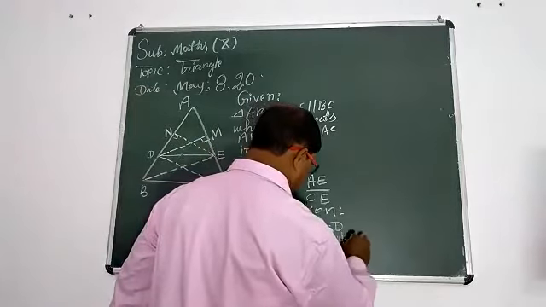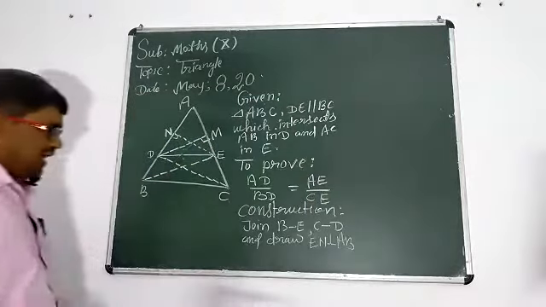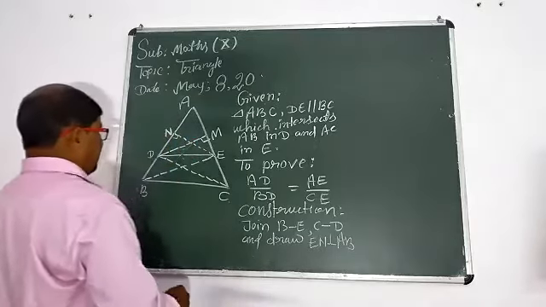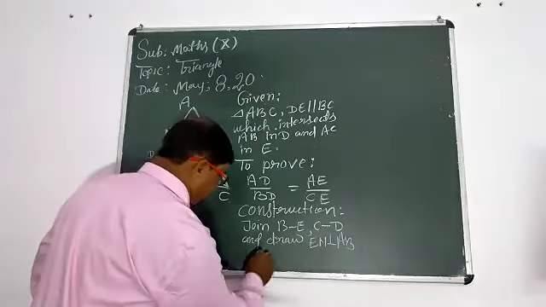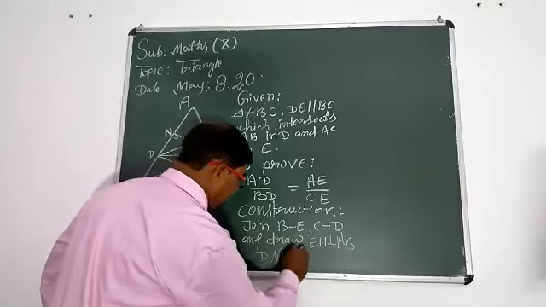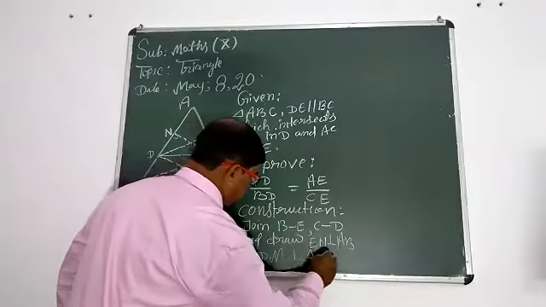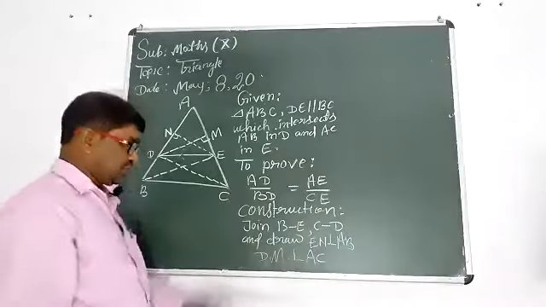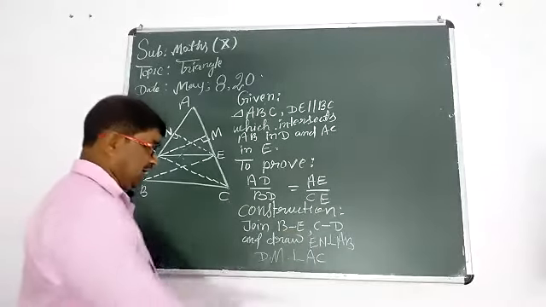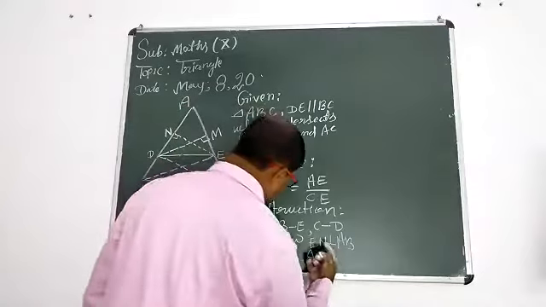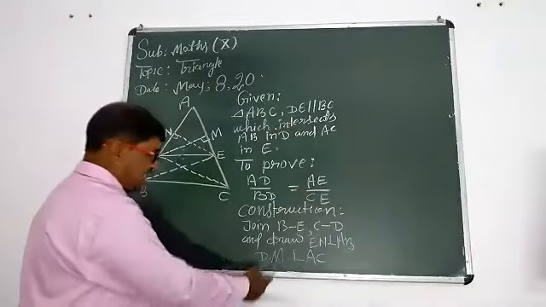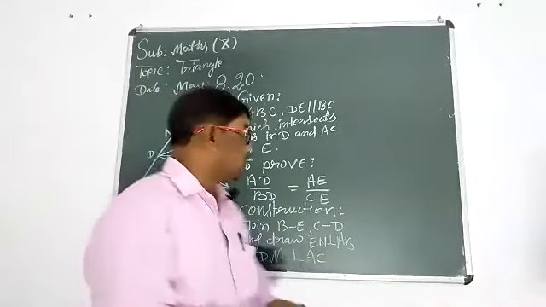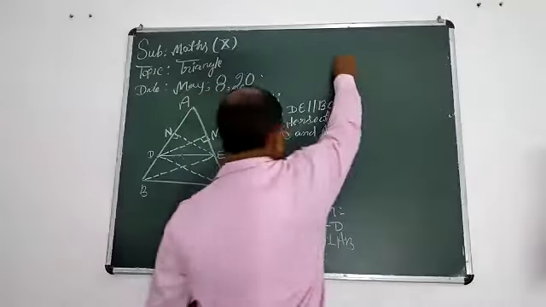Very good. EN perpendicular on AB and another DM perpendicular on AC. DM perpendicular on AC, student. Two perpendiculars here: one EN perpendicular on AB and DM perpendicular on AC. Understood? No problem? Very good.